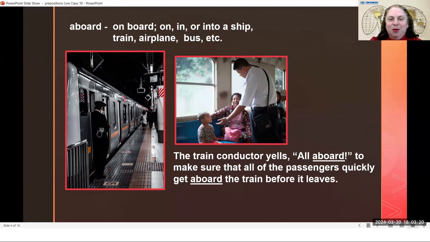So this person here is the conductor, and one of the jobs of the conductor is to watch and make sure that everyone gets into the train before the doors close. Another job of the conductor is to go and to take the tickets from every passenger and make sure that they have the correct ticket to be aboard that train.